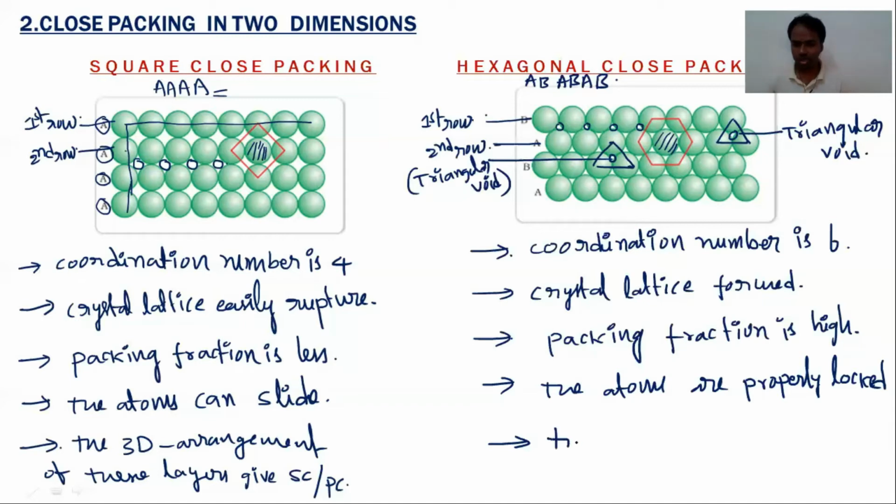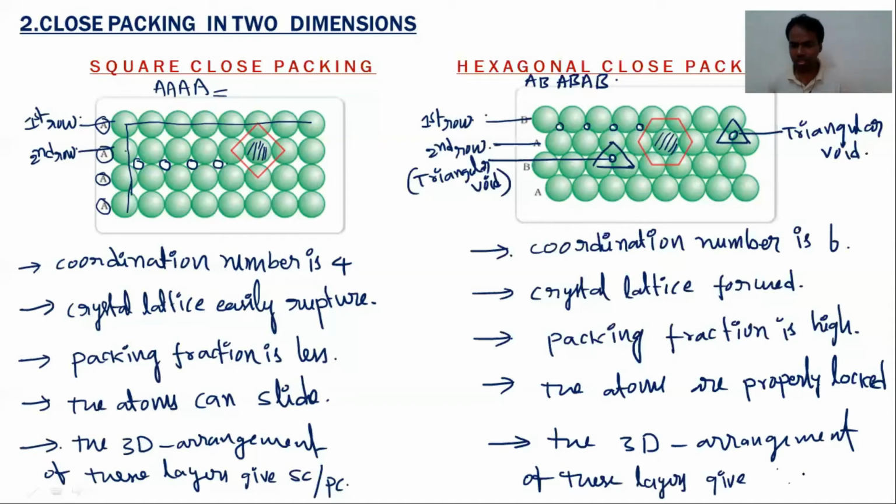So the 3D arrangement of these layers gives HCP and FCC or CCP.